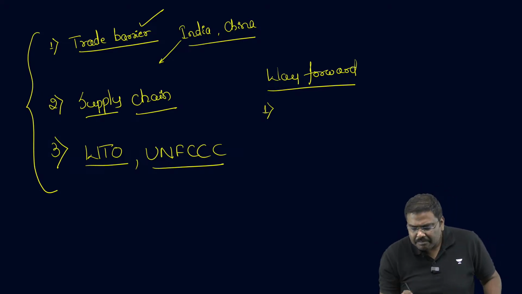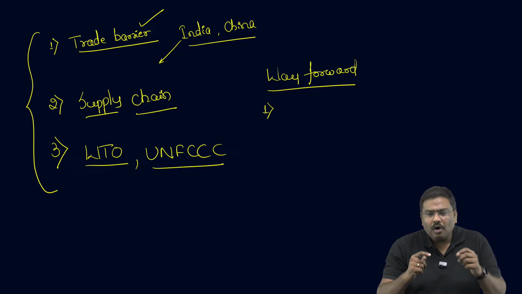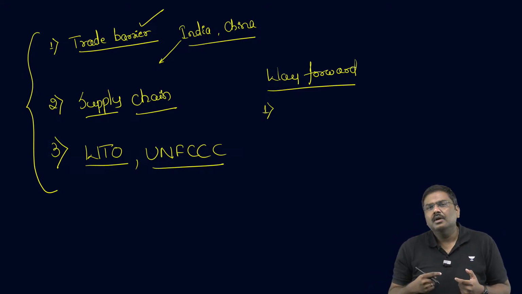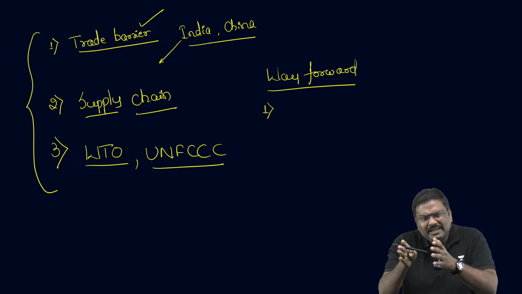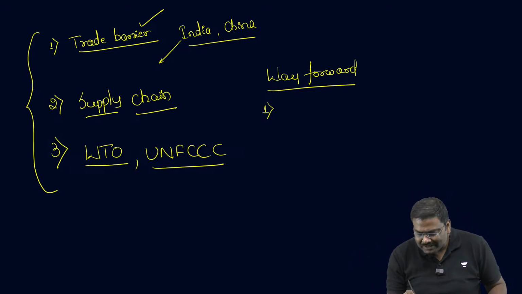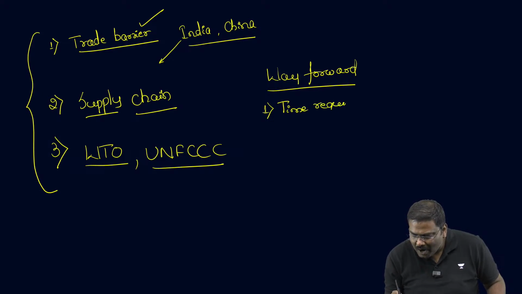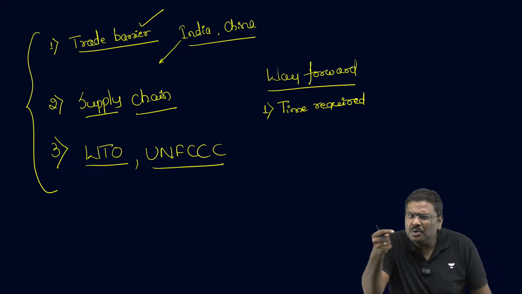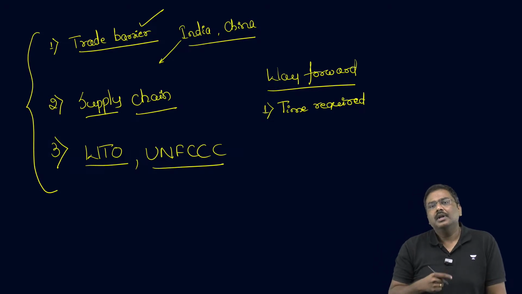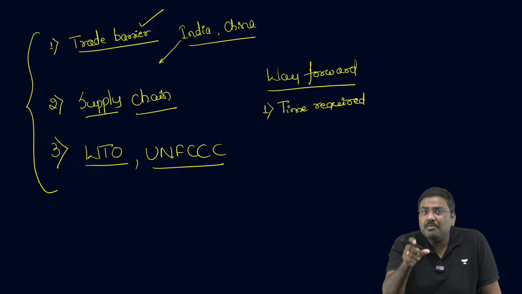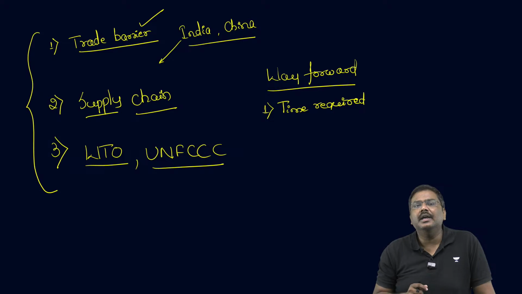If you follow the CBAM, is it possible for other developing countries also to meet that time frame? Don't you think the time required for meeting the conditions that you have imposed under CBAM will vary from one developing country to another developing country? So let's talk about whether the CBAM offers this kind of flexibility.